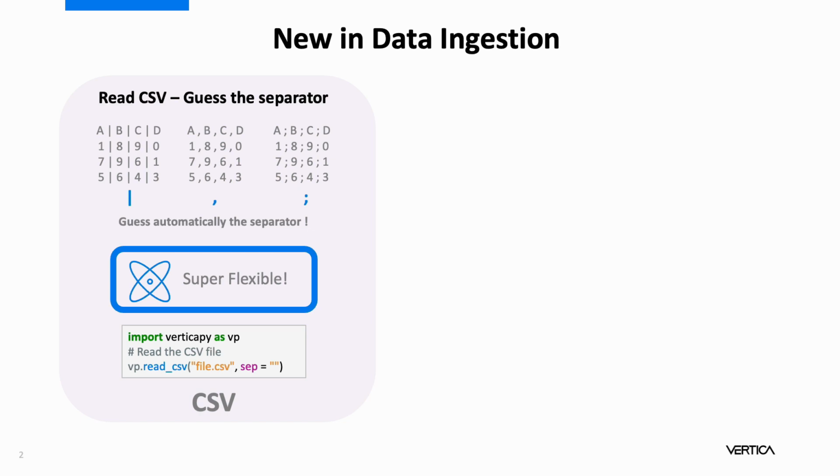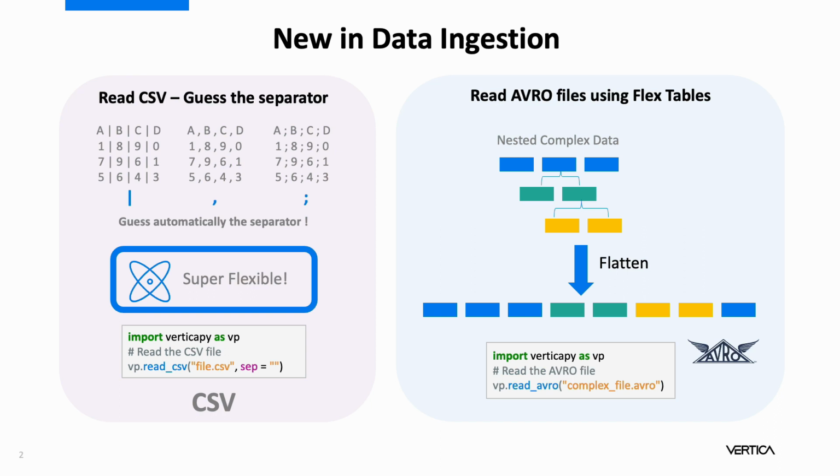We've also added many options when dealing with AVRO files. It is now possible to ingest them using flex tables. You can then choose to materialize the data or not. You can even flatten the entire dataset for better readability. All the VMAP flexibility is then also available for AVRO files.